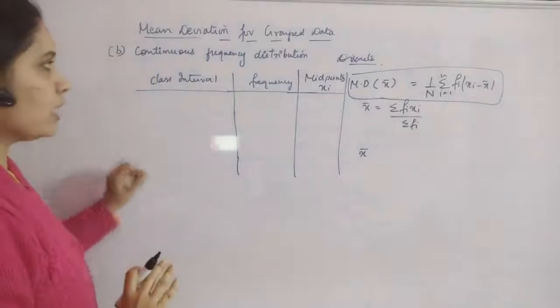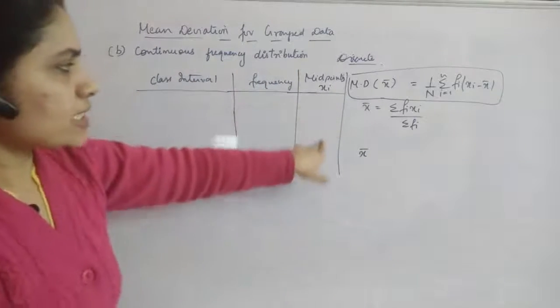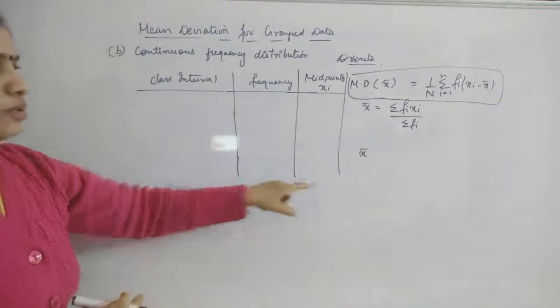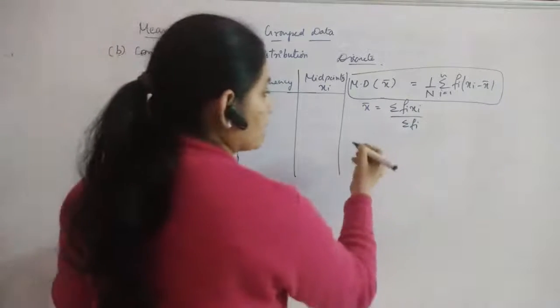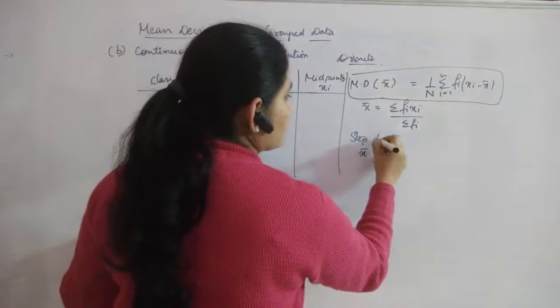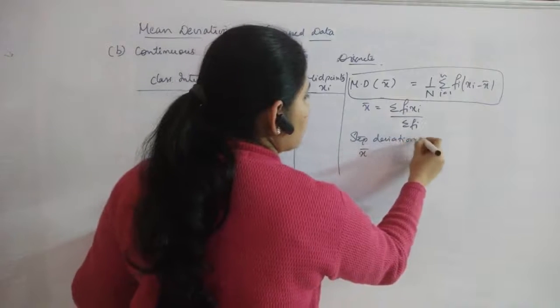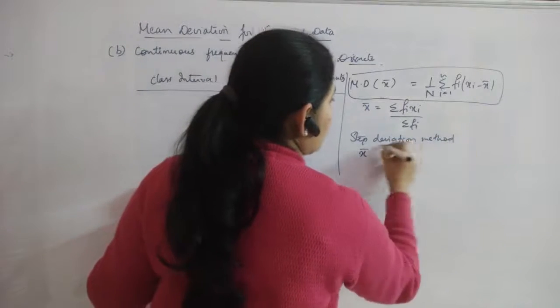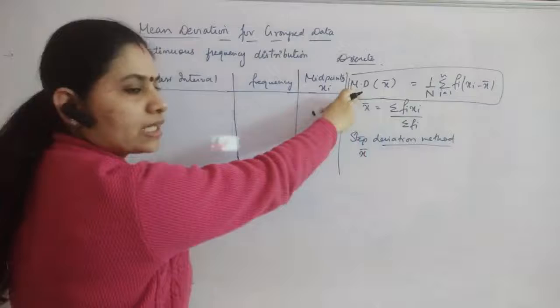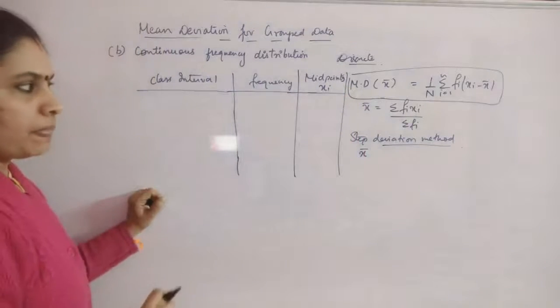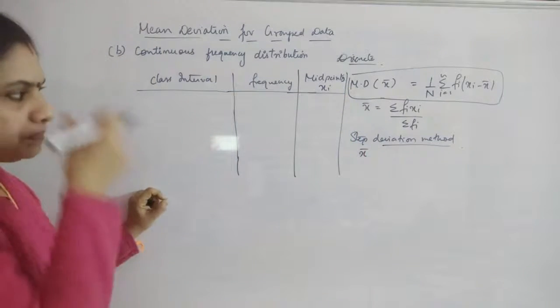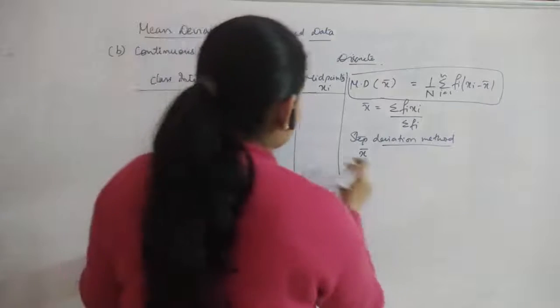Okay, so here if your xi's are bigger in values, then you can use another method, that is step deviation method. Using step deviation method also you can find out x bar. Remaining process, that is finding out the MD, is same. Now what is step deviation method? In that you will be finding out xi.